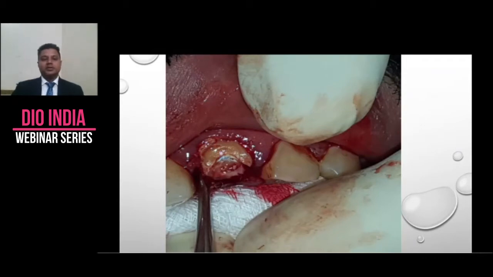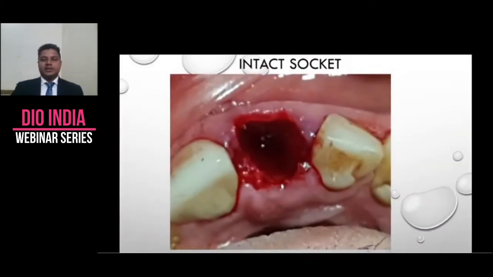So the way we use periotome is, we wedge it between the bone and the periodontal space and apply apical force. It pops the tooth out, and we avoid using it on the buccal side because bone is really thin. So we always use it on a plate which is thicker. So it is palate in case of maxillary, and lingual plate in cases of mandibular. So out it comes, intact socket.